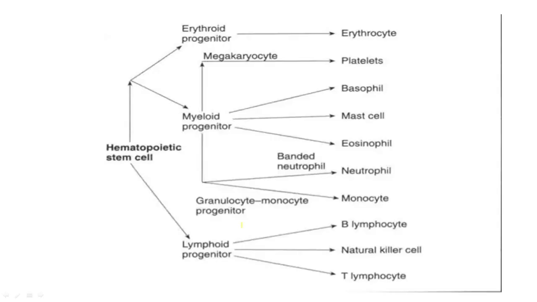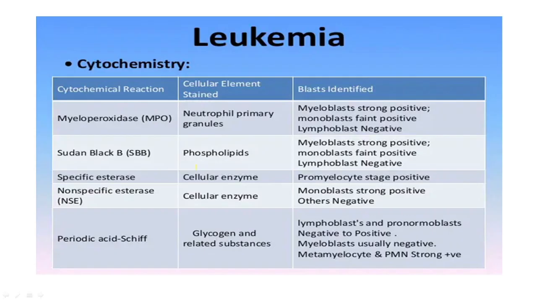Now a hematopoietic stem cell results in differentiation into the myeloid, erythroid, or lymphoid lineage. The myeloid lineage divides into the megakaryocytic lineage, which differentiates into platelets. The myeloid progenitors can divide into basophils, mast cells, and eosinophils, as well as neutrophils and monocytes. The lymphoid, on the other hand, changes into B cells, T cells, and NK cells.